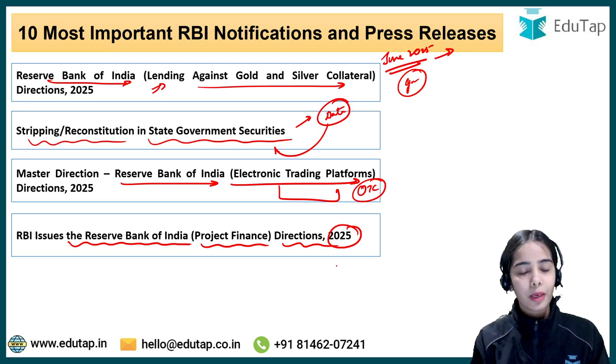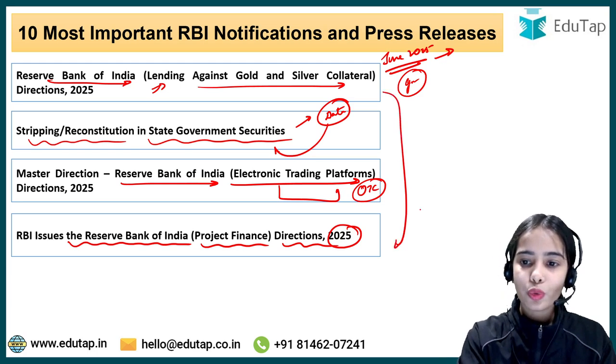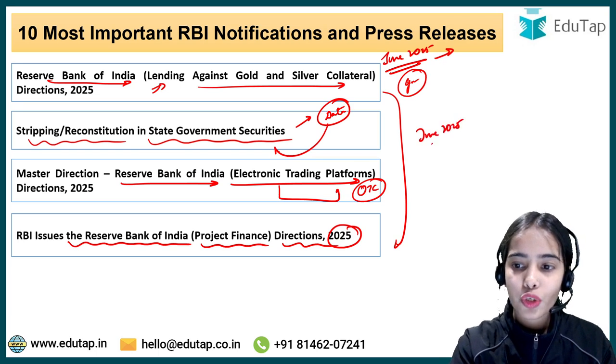Okay, next is, RBI has issued the Reserve Bank of India project finance directions 2025. Again, this is also important because these are directions that have been released in 2025 and they are new directions. Okay, these are all from June 2025.